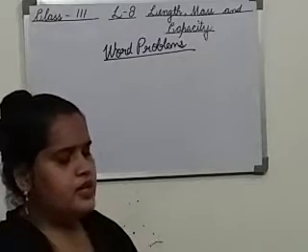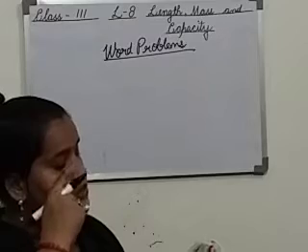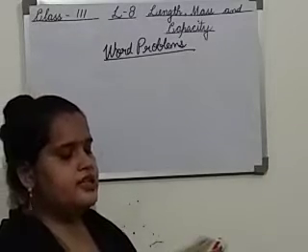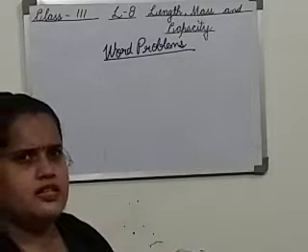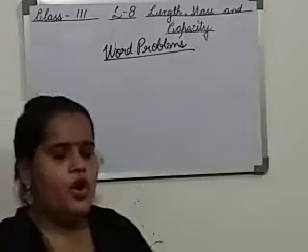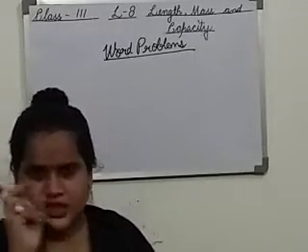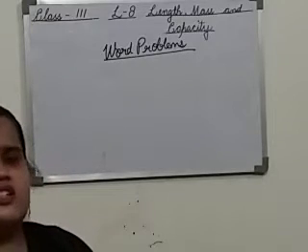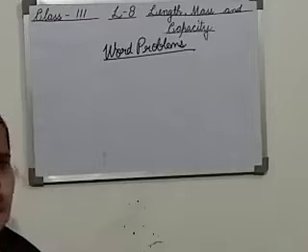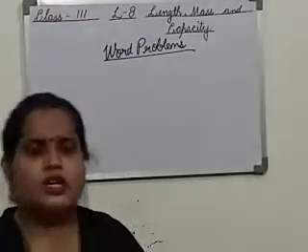I am reading it. The distance between the school and Osaka's home is 2 km 350 meter. There is a child, and the distance between his school and his home is given to you, that is 2 km 350 meter. What is the distance in meters? The distance is given in kilometers and meters. You have to tell the distance in meters only. That means we just have to do the conversion. It is given in the form of a word problem, but we simply have to do the conversion.